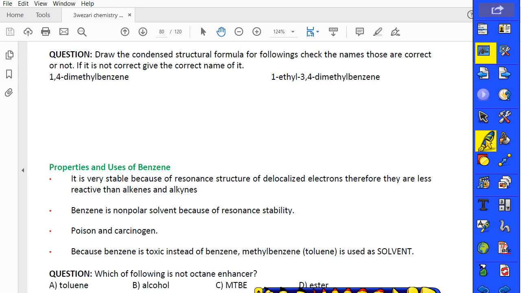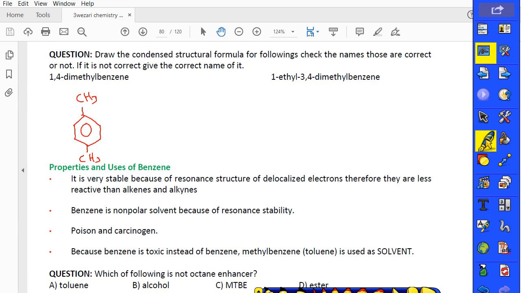1,4-dimethyl benzene. Let me draw the benzene first. 1, 2, 3, 4, 5, 6. This one, 1 methyl, sorry, and 1, 2, 3, 4. There's also methyl. 1,4-dimethyl benzene is true because, 1, 2, 3, 4, it doesn't matter where you start from, it will be the same. What about this one?